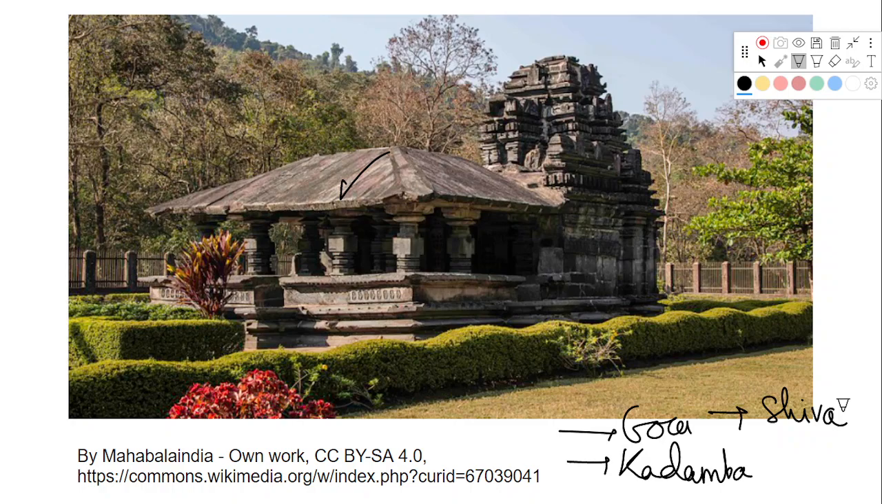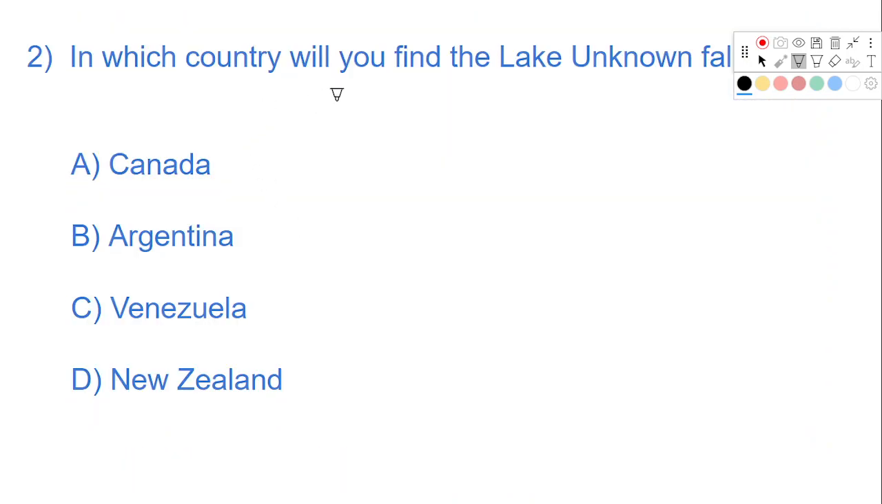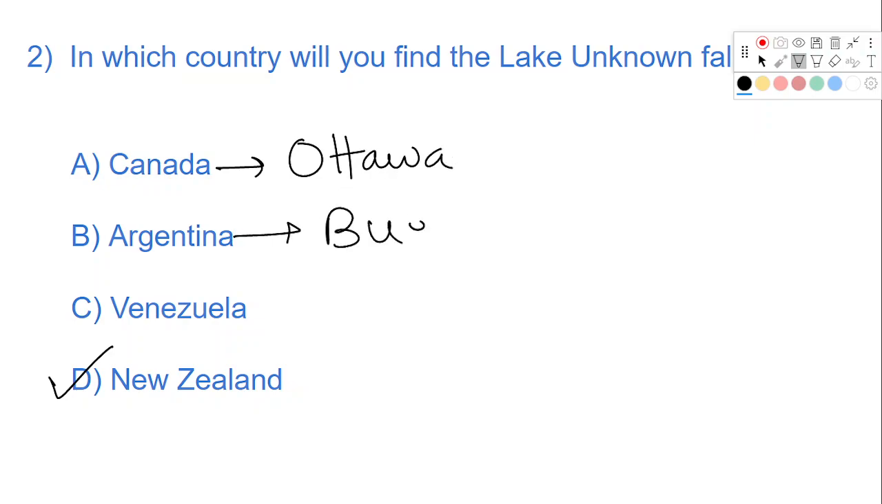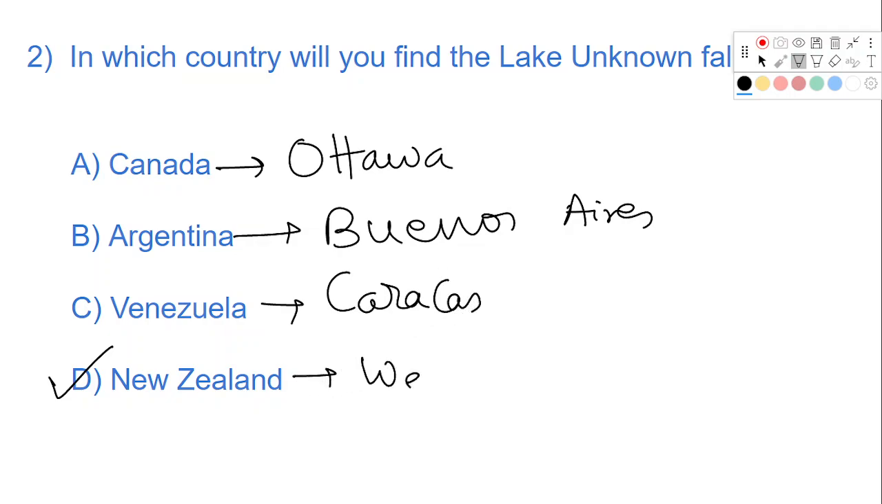Let us go to question number 2. In which country will you find the Lake Unknown Falls? The answer here is New Zealand. Since we are dealing with different countries, let us also see their capitals. Capital of Canada is Ottawa. Capital of Argentina is Buenos Aires. Capital of Venezuela is Caracas. Capital of New Zealand is Wellington. Note that there is a Wellington town in India as well. It is in Tamil Nadu.